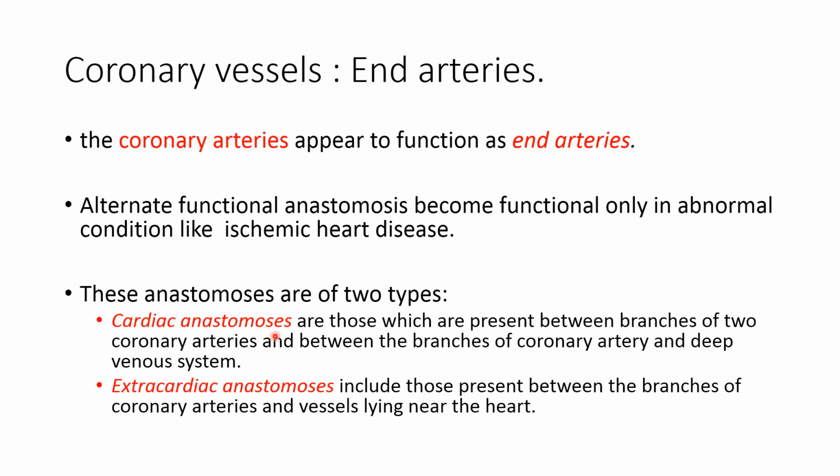Cardiac anastomoses are those present between the branches of the two coronary arteries and between the branches of the coronary artery and the deep venous system. Extracardiac anastomoses include those present between the branches of the coronary artery and the vessels lying near the heart, like the aorta.